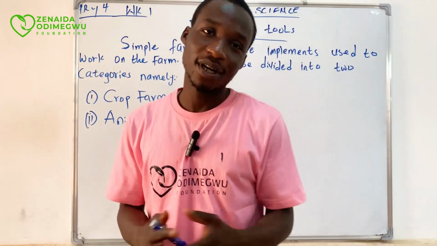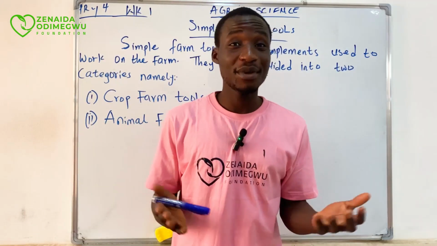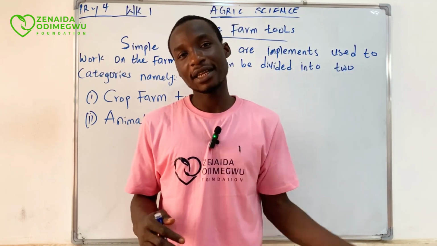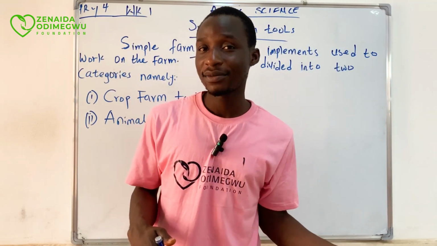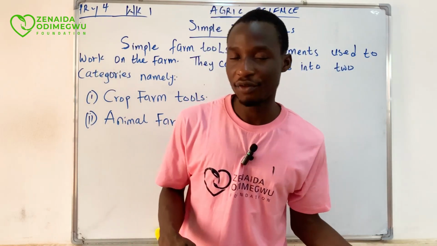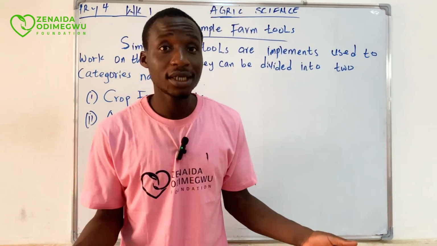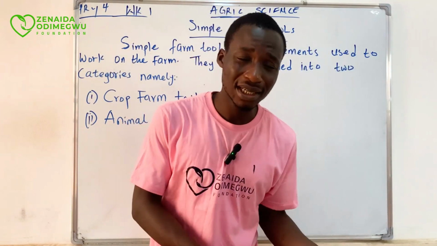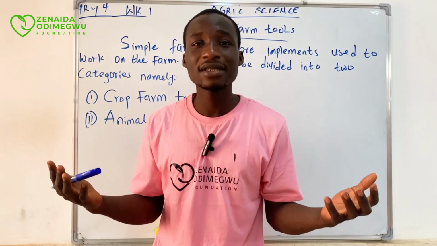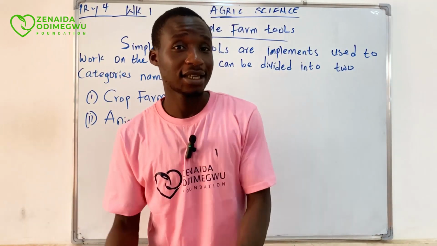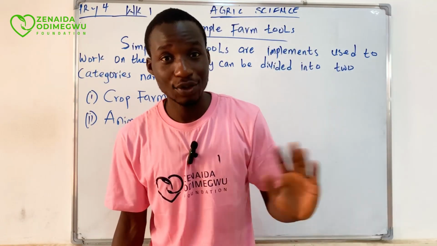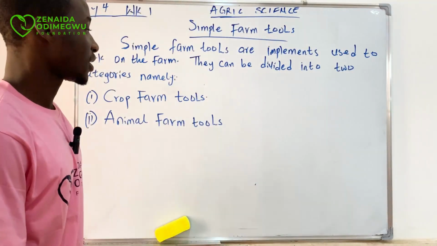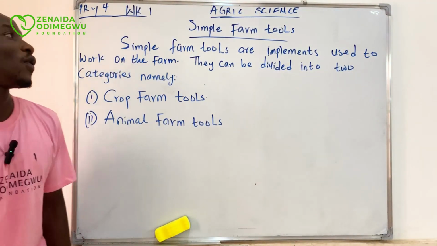Now, this is primary four. You are big boys, and after this term you will be moving to the next class. What will be your next class? Primary 5. Good. But if you don't do well in this term, which is called the promotional term, where you write your promotional exams, you will have to repeat this class. How many of you want to repeat the class? Nobody, right? Very good. Let's quickly go straight into our lesson for today.